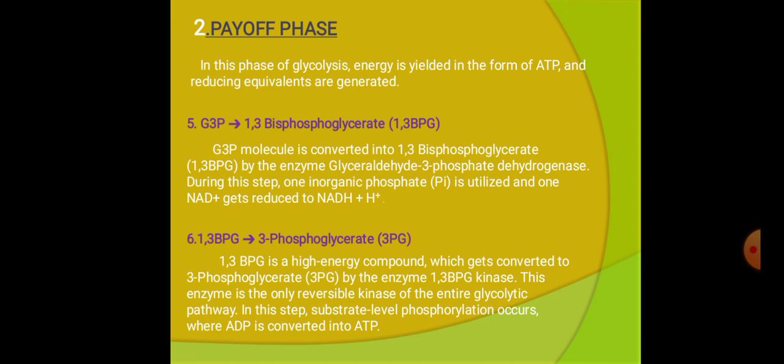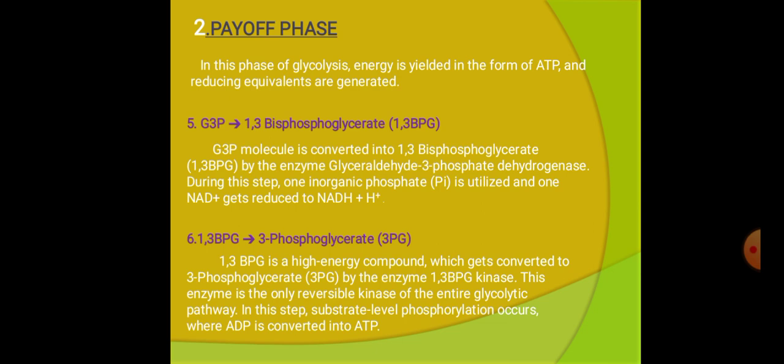Then next, the second phase, the payoff phase. The first phase is the preparatory phase, the second phase is the payoff phase. In this phase of glycolysis, energy is yielded. In the first phase, the energy is utilized; an ATP molecule is consumed. But in this phase, the energy is yielded, energy is generated.